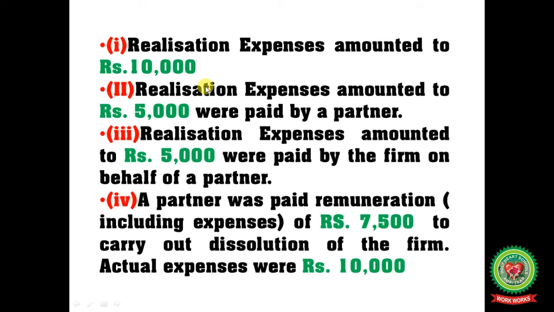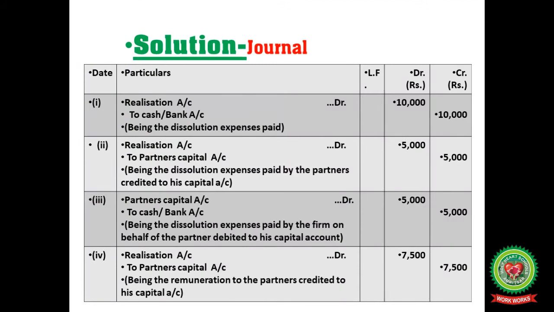Simply see students, here 10,000 paid. What goes out? Cash goes out, and debit all expenses, and your expense is realization expense. So debit realization account with the amount 10,000 to cash 10,000. This first journal entry being the dissolution expenses paid.